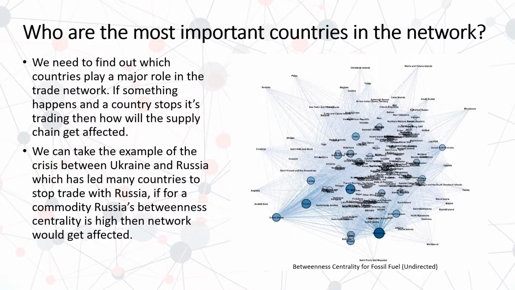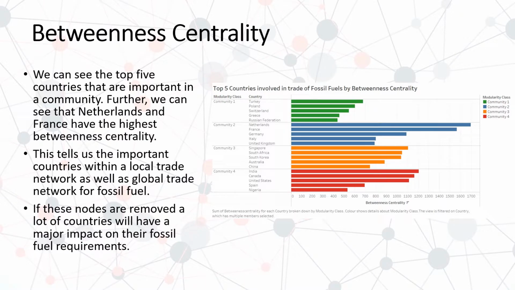So here we can see the results for fossil fuel for different communities, and we can see the top 5 highest betweenness centrality values. Here we can see Netherlands and France have the highest betweenness centrality in the global trade. And if we remove them from the network, many countries would be affected.